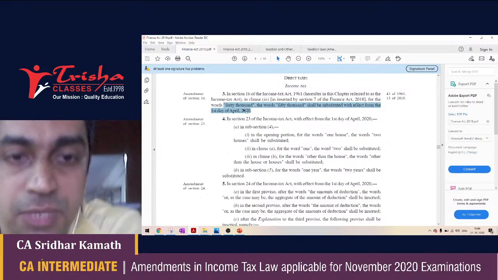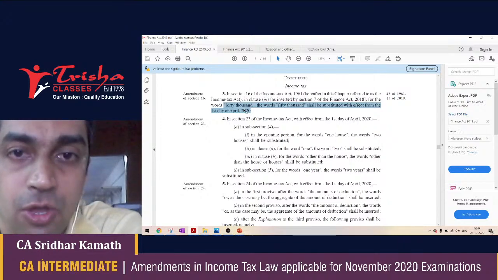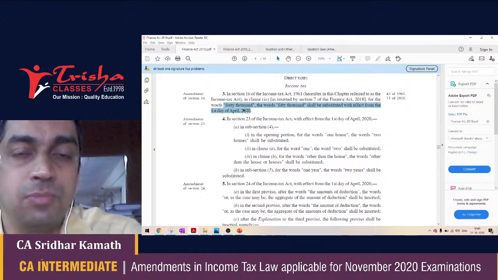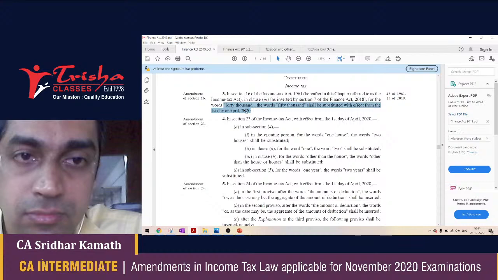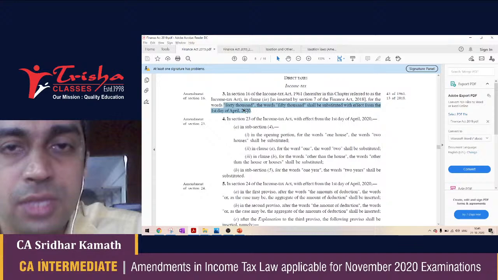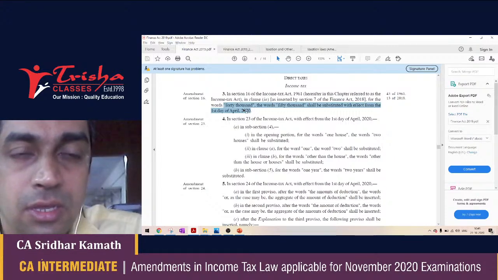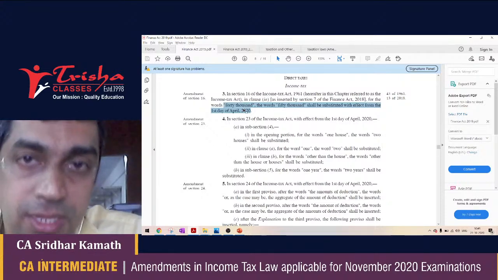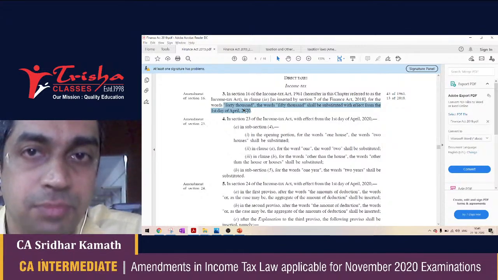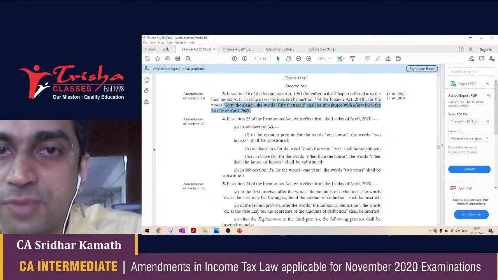Section 23 has been amended. Now, Section 22 to Section 27 of the Income Tax Act talks about the second head of income, income from house property. Now, income from house property, the calculation would be something like this: gross annual value less municipal taxes paid will give you the net annual value. And from the net annual value, you get two deductions: 30% of the NAV and interest on housing loan, before you calculate the income from house property.